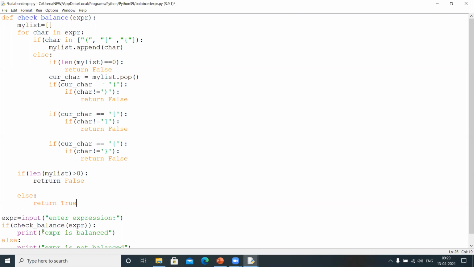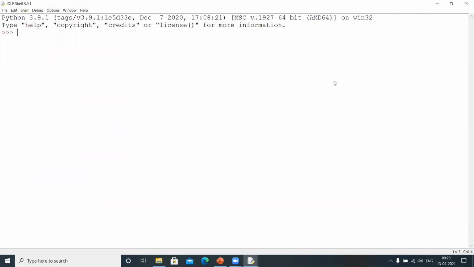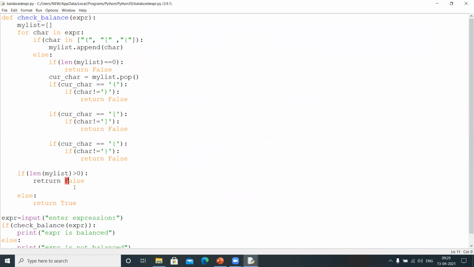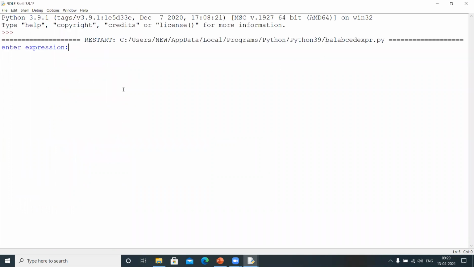And just a minute, I will run it. Let me save the code and let me execute here. Yeah, observe, this is the return statement. Now let me save and execute. Let me give an expression. This one, and this. Closing one, this and this. Now the expression is balanced, right? For every opening, there is a closing.